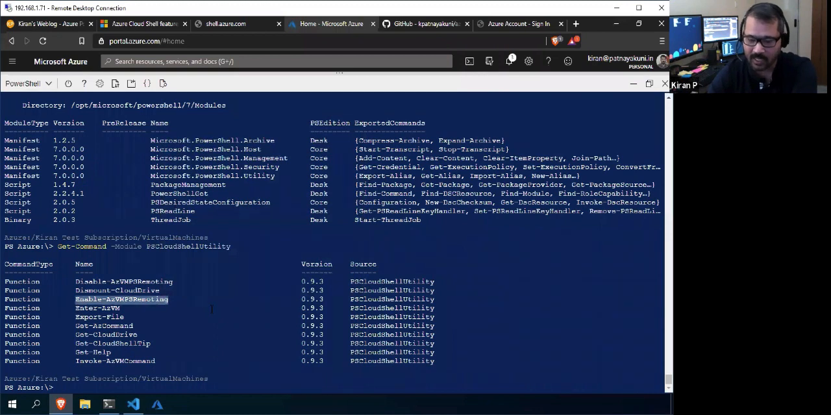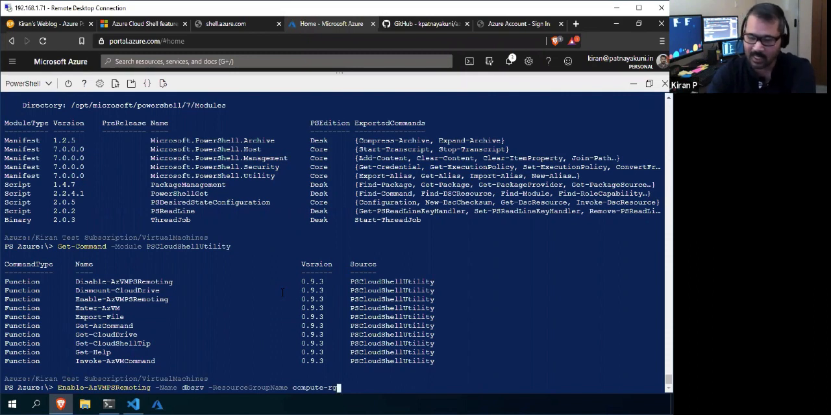but it will take a minute or so. Basically, if you want to enable the remoting, you need to use this commandlet, Enable-AzVMPSRemoting, and you should give the name of the VM, that is DBSRV, and also the resource group name, Compute-RG. This way it will enable the PS remoting on that server.